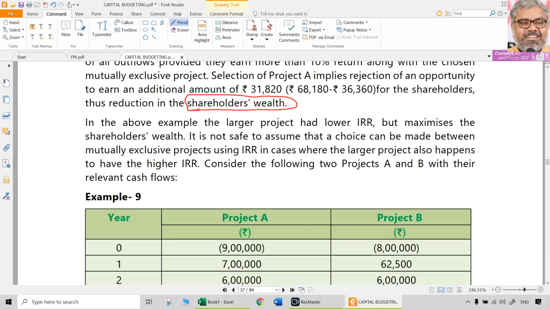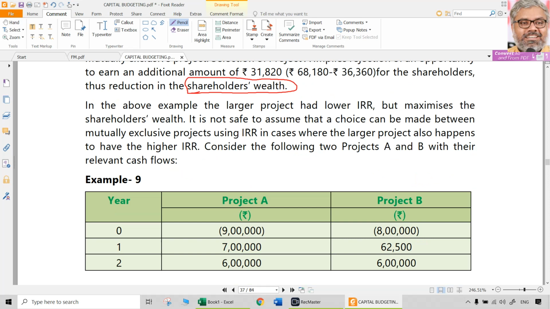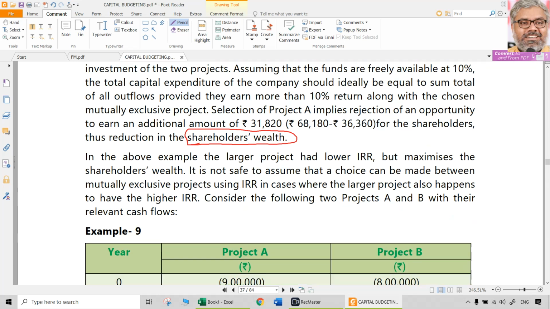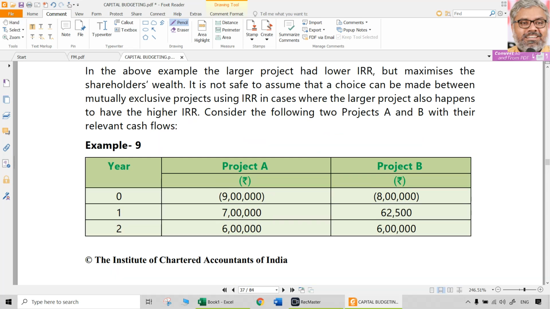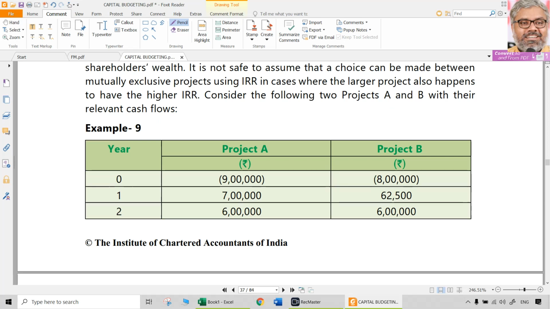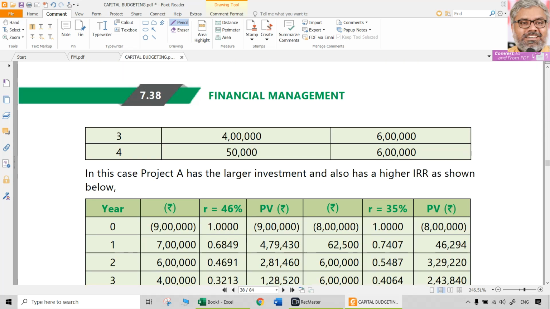If there is no conflict, there is no problem. A lot of times there will not be a conflict also. Don't think every time there will be a conflict. Sometimes there will be conflict, sometimes no. That is one of the things here. Another problem is also there, where the type of cash flows with different timing of the cash flows might have an impact on IRR as well.